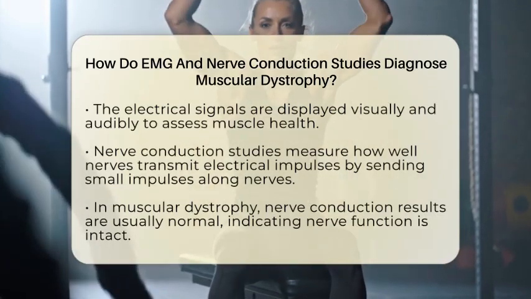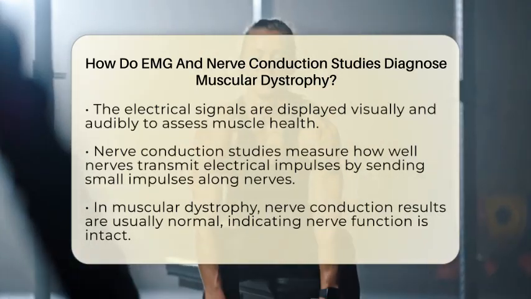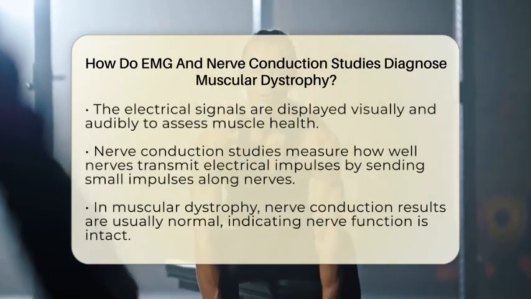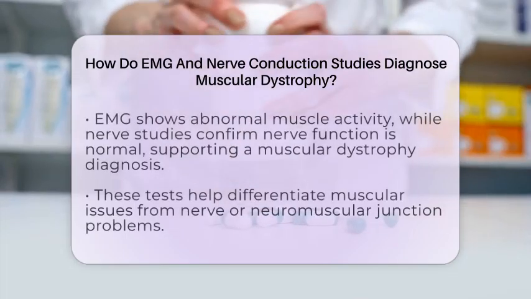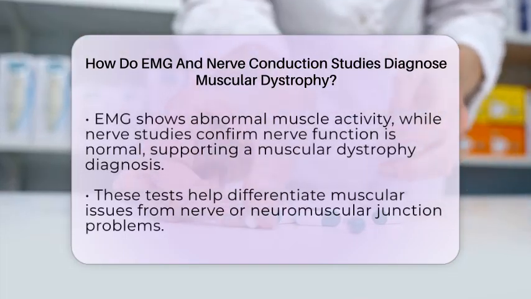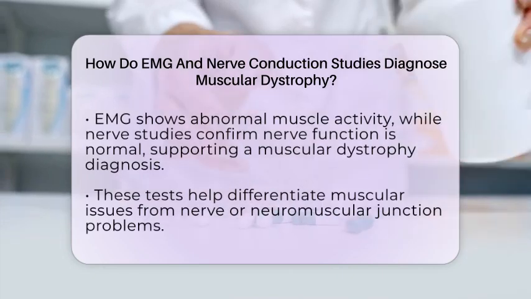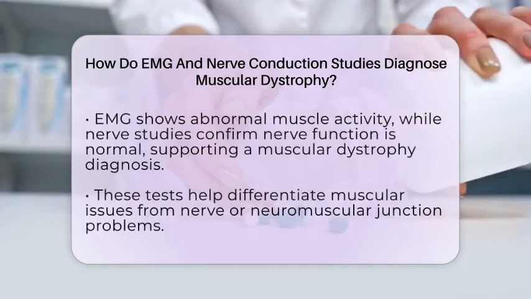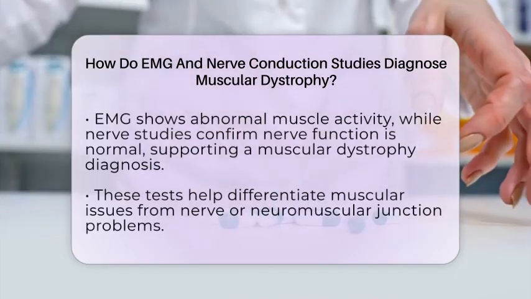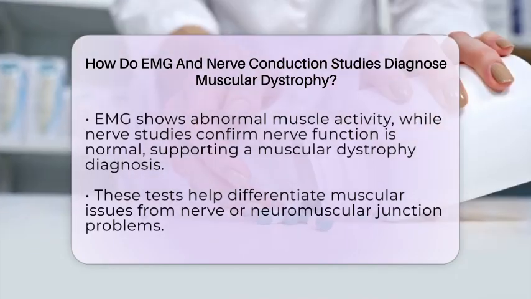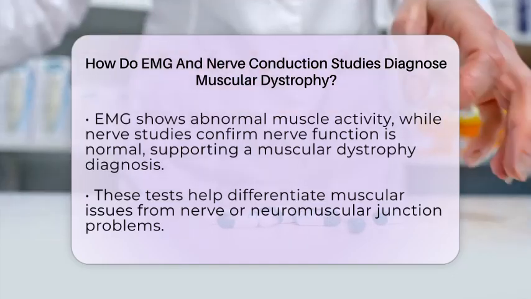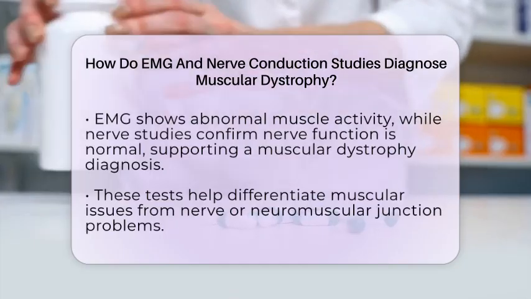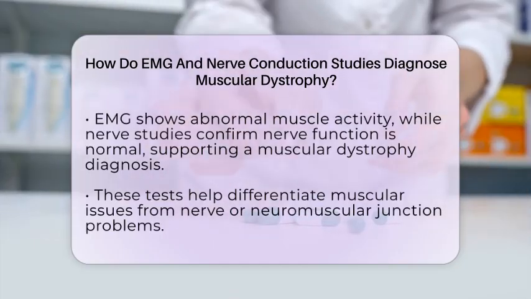Nerve conduction studies are performed alongside EMG to measure how well the nerves are working. They send small electrical impulses along nerves and record how fast and how strongly the signals travel. In muscular dystrophy, nerve conduction studies usually show normal nerve function because the primary issue is in the muscle tissue, not the nerves. If nerve signals are normal but EMG shows signs of muscle disease, this pattern supports a diagnosis of muscular dystrophy. Together, these tests give a complete picture.